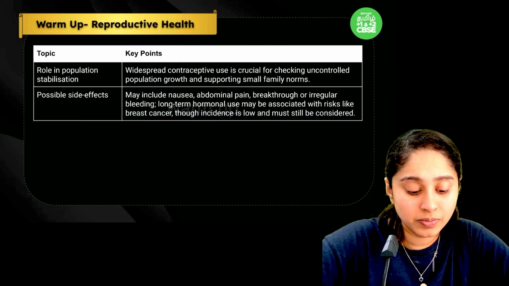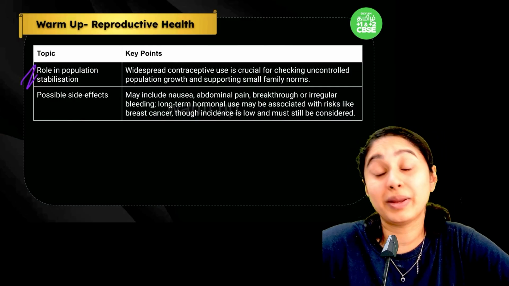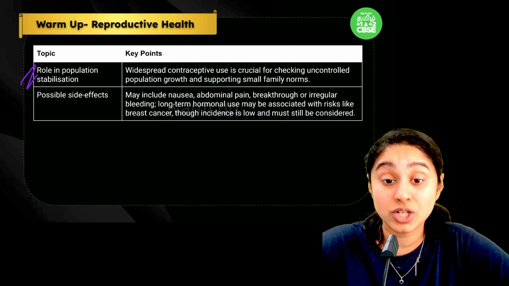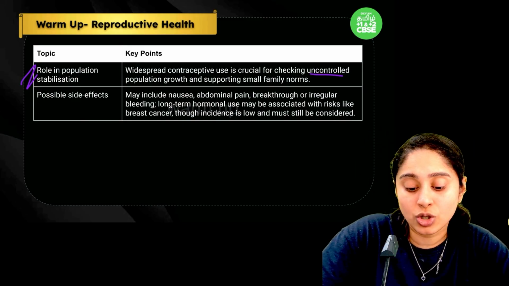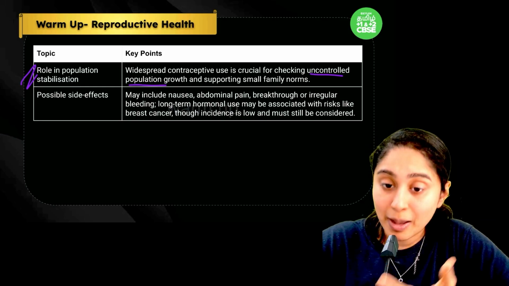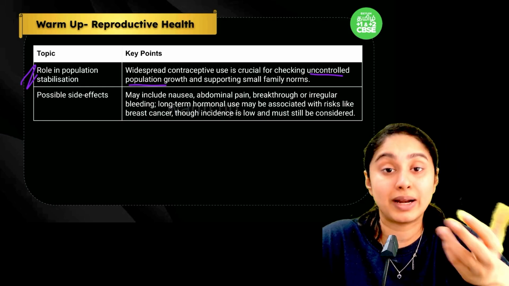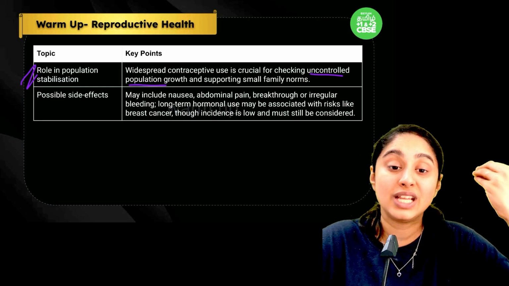Okay, now what is the role in population stabilization? Definitely because of the use of contraception, uncontrolled population growth will not happen. So smaller families can be supported, and that will cause betterment of the family, betterment of resources and everything that is possible.